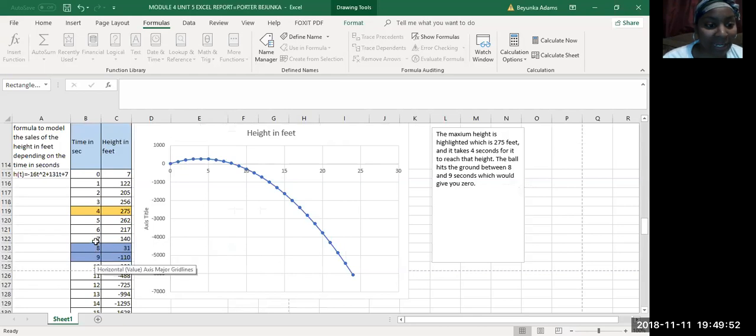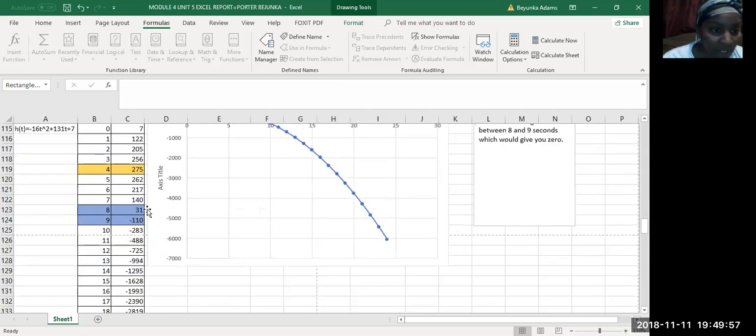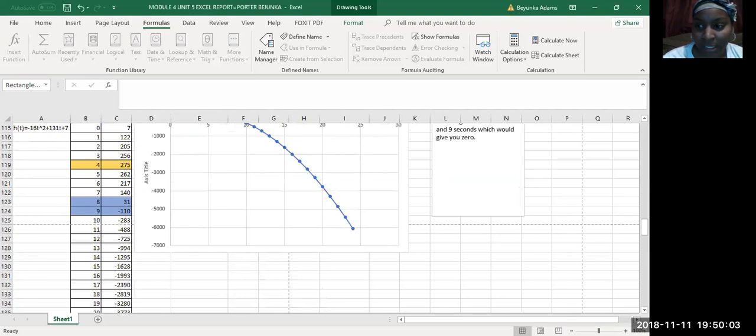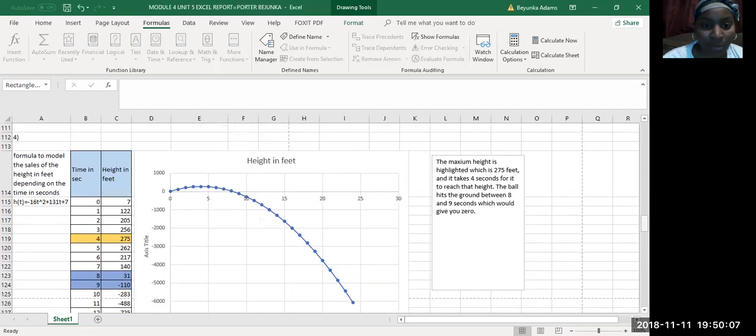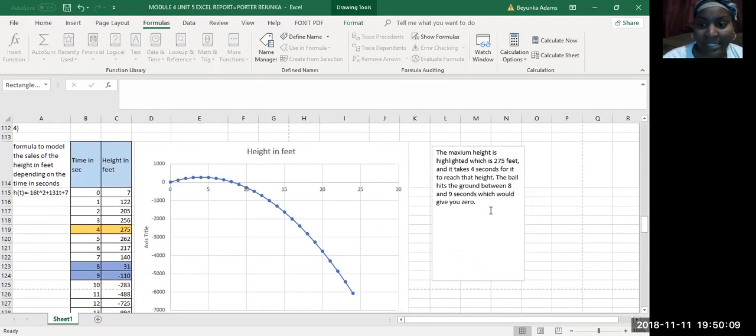So between 8 and 9 right here, I don't know if you can see that, is where it landed, which would be the 0. So number 3 kind of helped me out with that one. So between 8 and 9 seconds gives you 0, which would be where the ball landed. All righty.